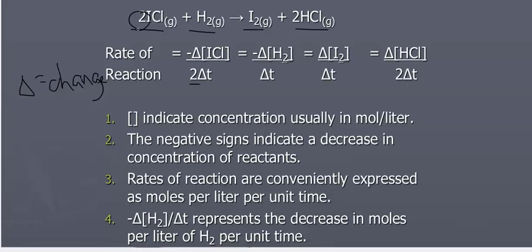Now, the reason there's a negative sign here is because ICl is a reactant and reactants get used up. I can express the rate in terms of H2 if I know the data for H2. There's a negative there as well because it's a reactant. So it's simply the change in the concentration of H2 per change in time. I can also express it in terms of products, and there's no negative sign for the products because products are formed. So that's how we express the rate of reaction, change in concentration per change in time.